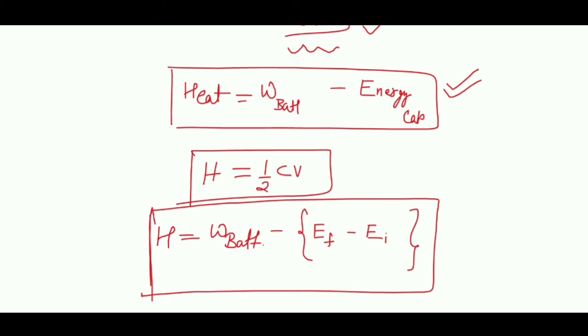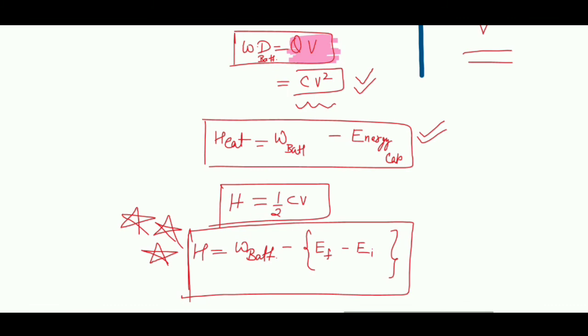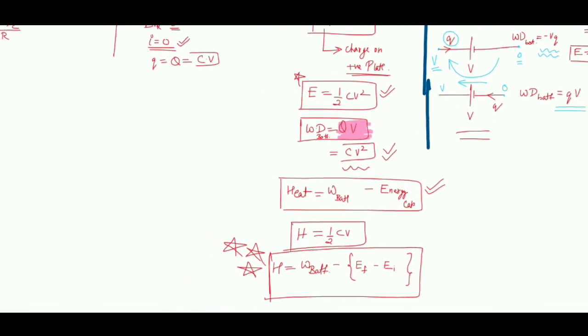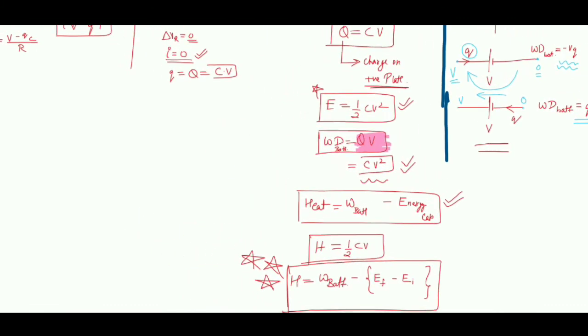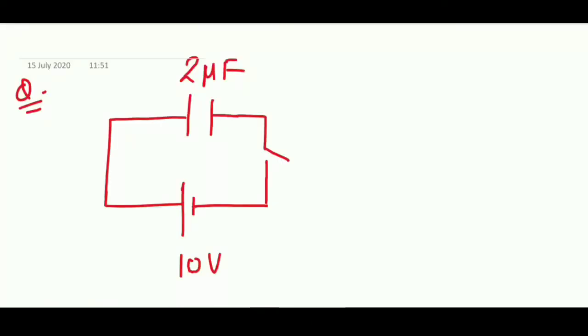Okay, so this is the more general formula which you can remember, because sometimes the initial energy will also be there, because the charge on the capacitor initially will not be zero. So this is the more general formula which you can remember. Now let us try to solve one numerical based on that.